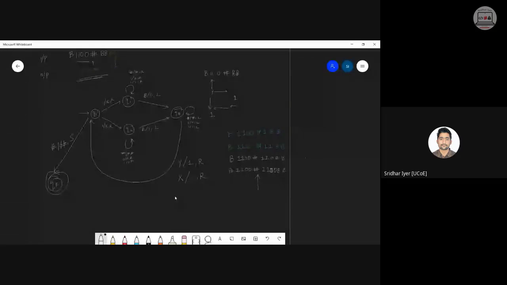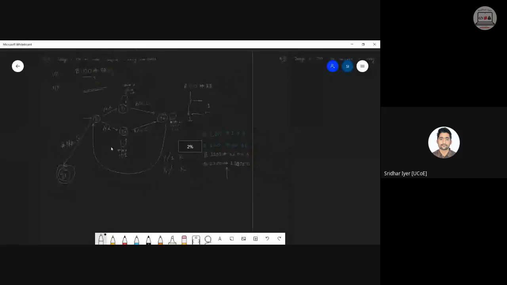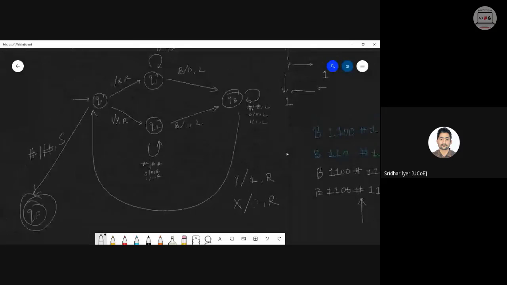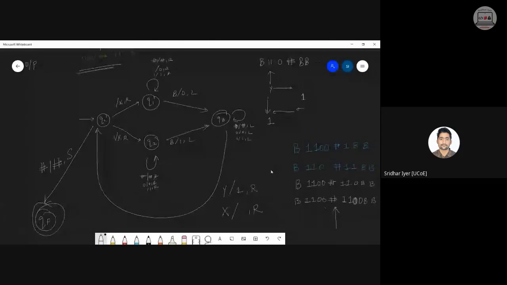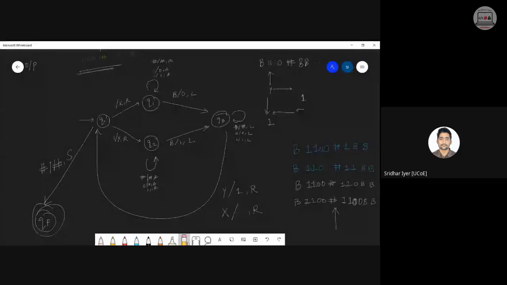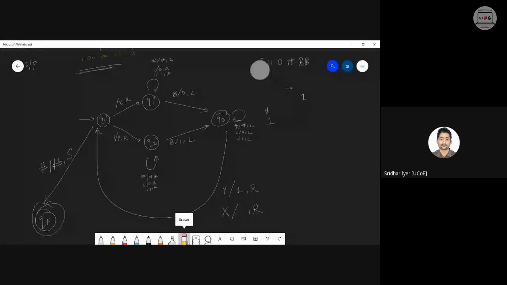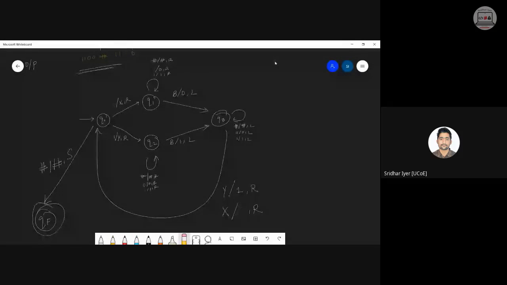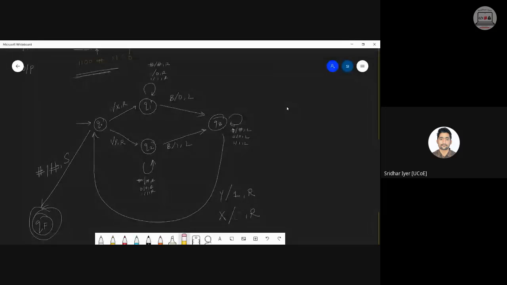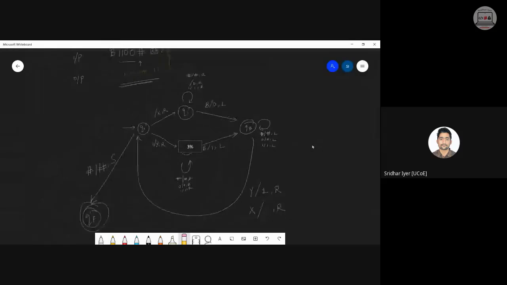Am I clear? Have a look at this diagram once again. Obviously, diagrams will look complicated if you have not understood the logic. एक बार लॉजिक समझ गया तो डायग्राम में कुछ भी नहीं. Right? Let me clear this. If still you're having any issues with how to frame the logic, let me know, because हर एक question का logic अलग अलग है. If you have seen the questions which we had solved in the very first lecture of Turing machine and the problems which we are solving right now, they are very much different in terms of logic. Yes or no? That is why I kept these problems towards the end.